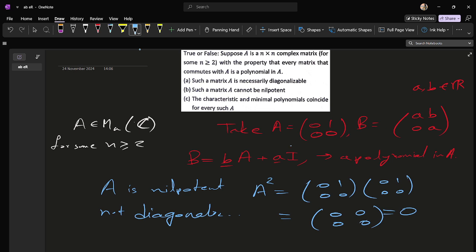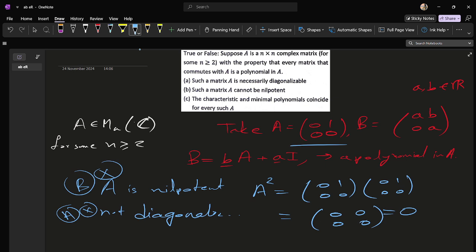With the same example, we can see that option A and option B are false. Option A told us that the matrix will be necessarily diagonalizable, and we can easily see that this is not diagonalizable. Option B says that A cannot be nilpotent, but our A is nilpotent, and it satisfies all the conditions.